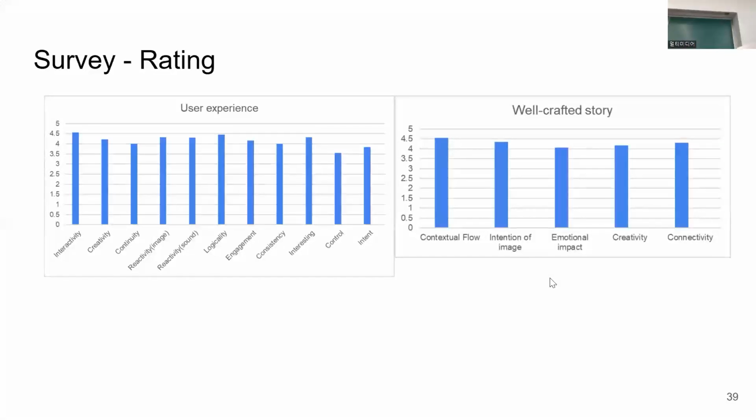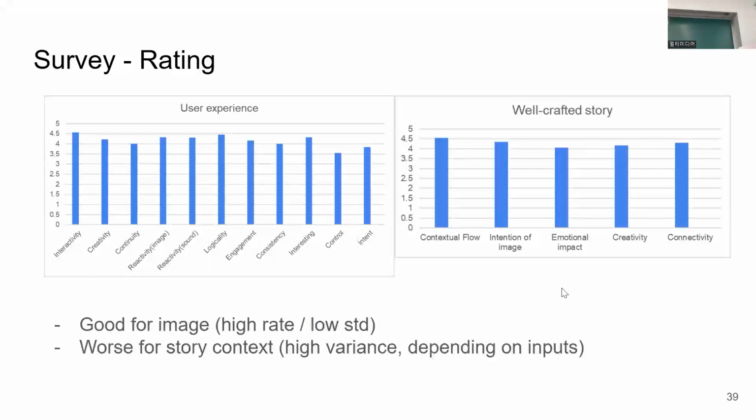The rating was divided into an evaluation of the user's experience and an evaluation of the example story containing a series of well-established input and creation flows. For the multimodalities like images or sounds, the results were good. It had a high average rating. In contrast, there were some complaints about story context, especially the low ratings for flow control during story creation, which show the need for improvement to maintain and reflect the previous context.